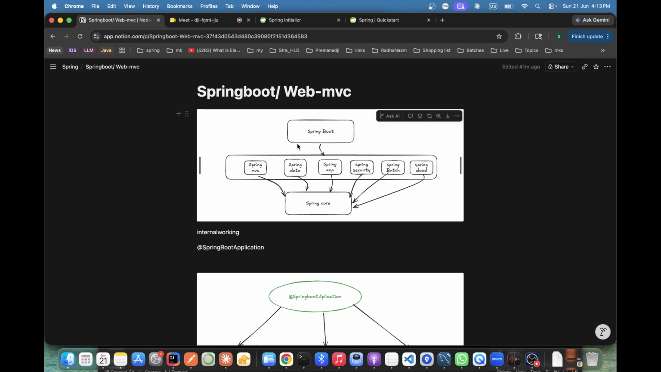Okay? So now you make your mind clear. Spring Boot we are doing just for the auto configuration. Same thing you can do with the Spring Core as well, but you need a bit hard work. Okay. Chalo.